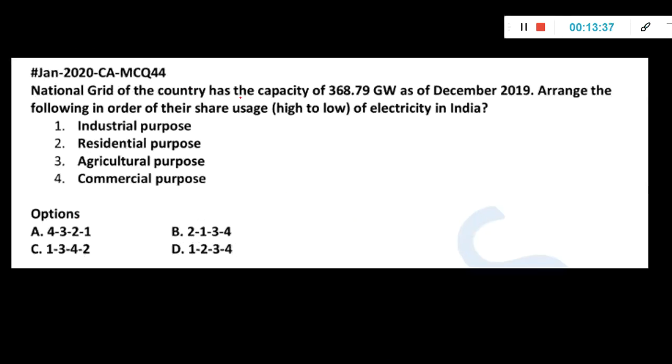The national grid of the country has a capacity of this much as of December 2019. Arrange the following in order of their share of electricity usage in India, high to low. You know, like every sector will use electricity. So in India, in descending order, high to low, which one uses more electricity or which one uses less?